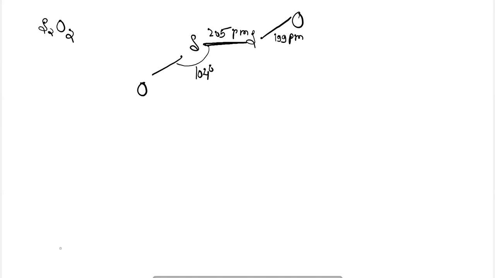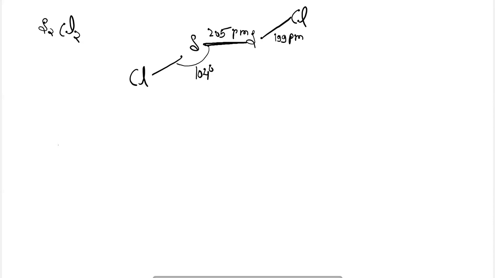Next, this is the structure for S2Cl2. We are talking about the halides, the monohalide of sulfur.